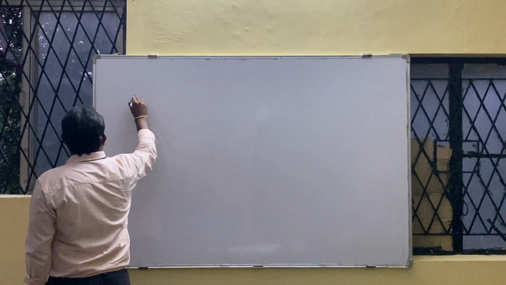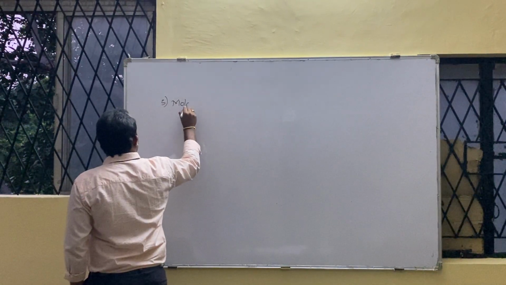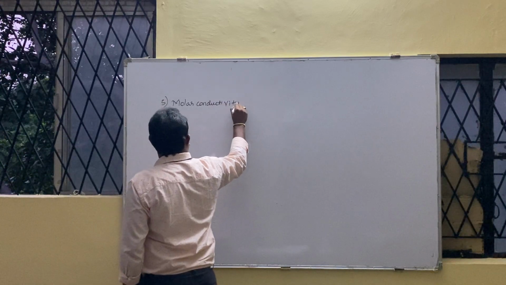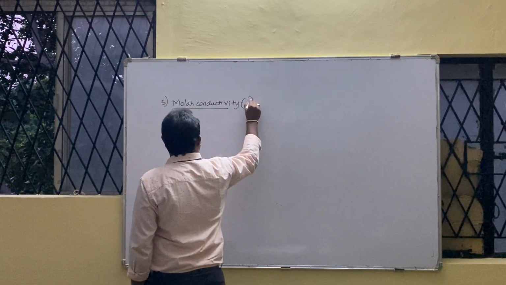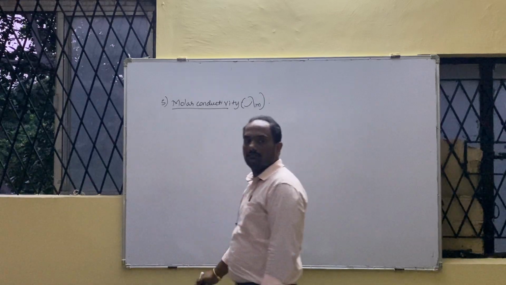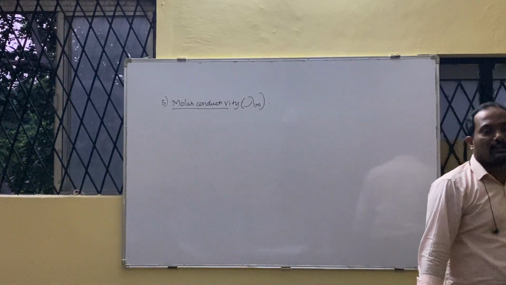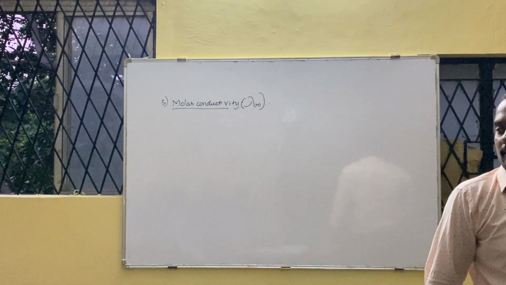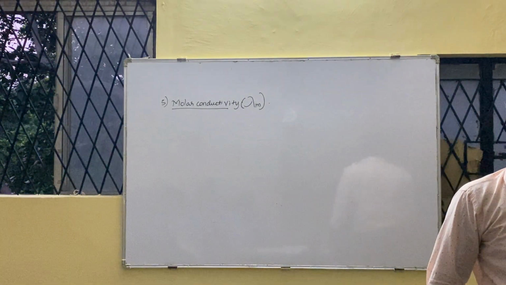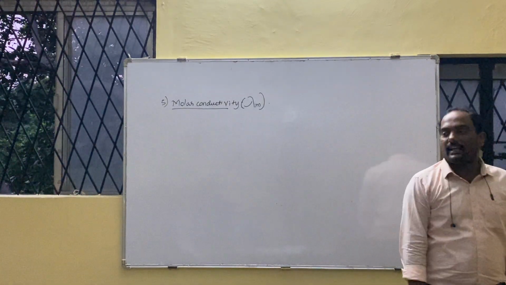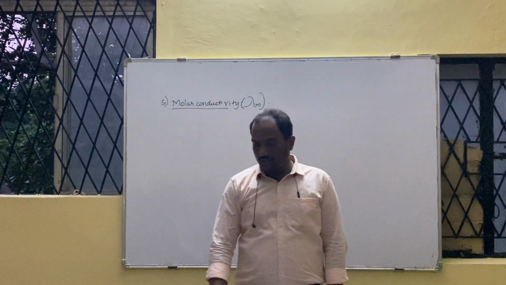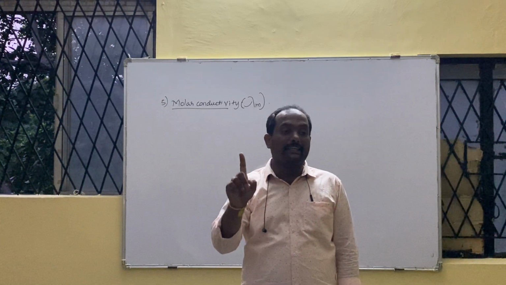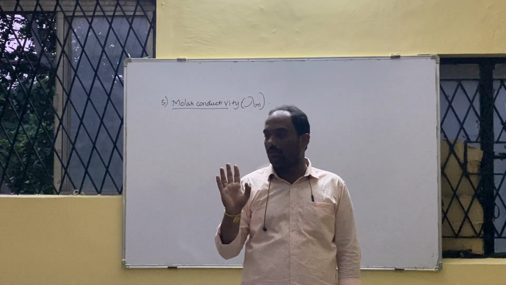So for the fifth one, molar conductivity. Lambda m is the symbol. See how we define molar conductivity. What do you mean by molar? Molar stands for molarity. How do you define molarity again? Studied in solution topic. Molarity can be defined as 1 mole of solute dissolved in 1 liter of which one? Solution. Correct?